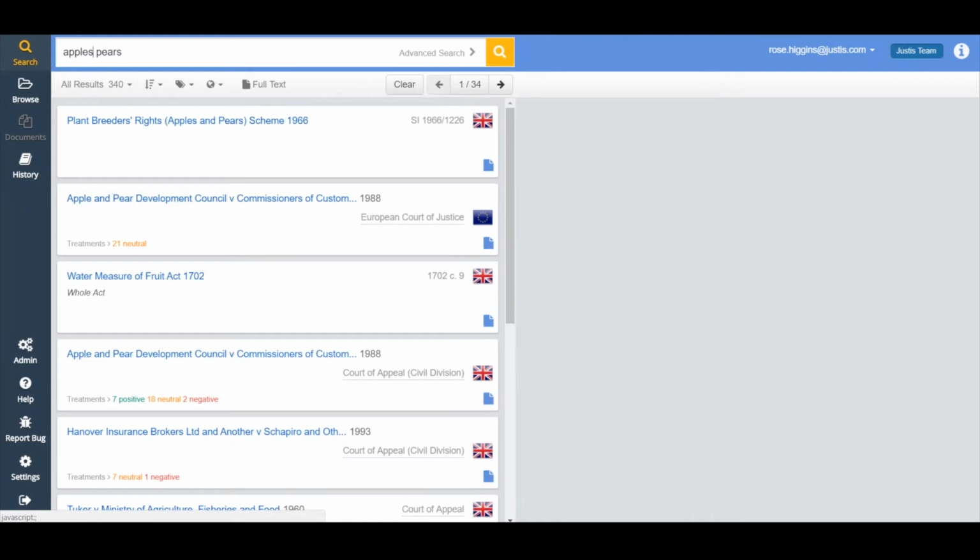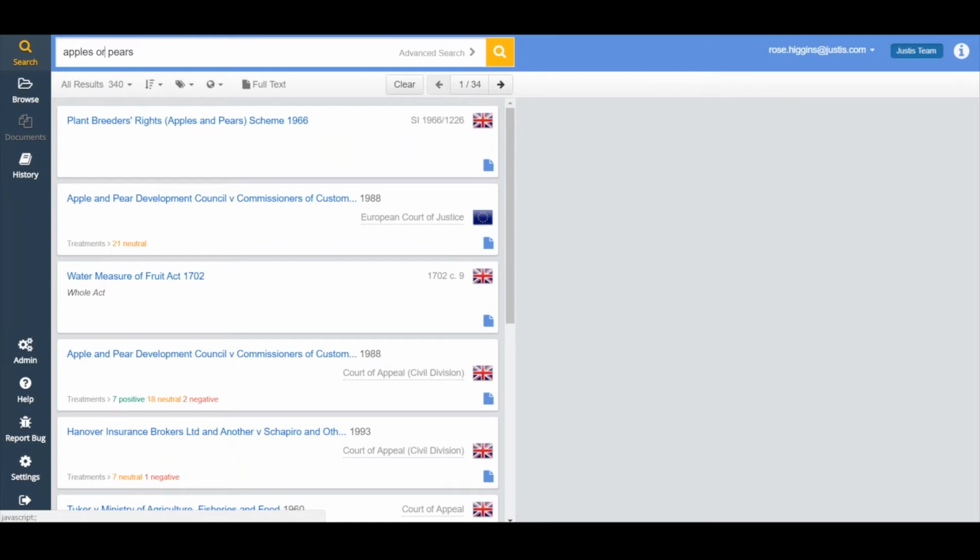And this can be really useful if you are searching for a term and you know that it has synonyms. So for example, one judgment talking about children could mention children, and then you could have another judgment that mentions infants. Now, I'm not necessarily going to want to rule out one or the other because they're synonyms, but if I only search for children, I'm not going to get those infant results because I haven't searched for infant, and that's the same with every single database you'll ever use. So we need to tell the service, child or infant, apples or pears. Make sure that you're not missing anything important just because of the terminology that you have used.